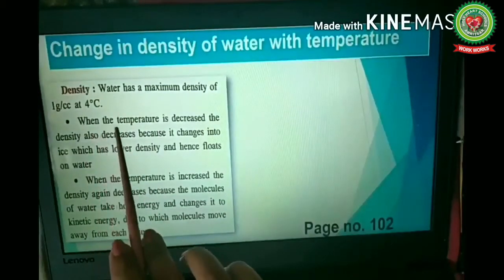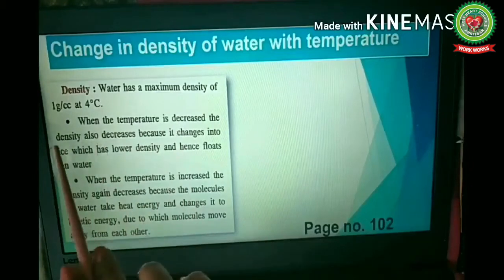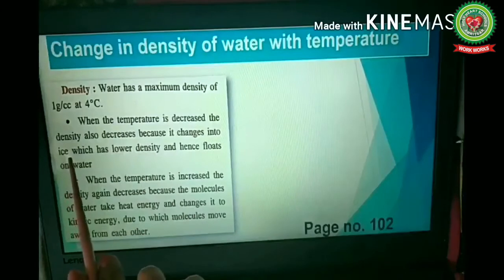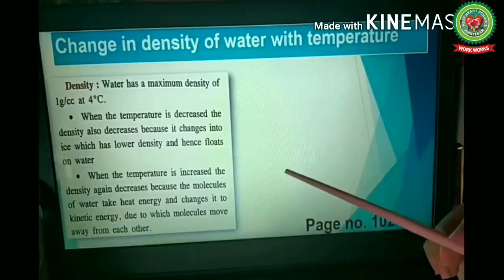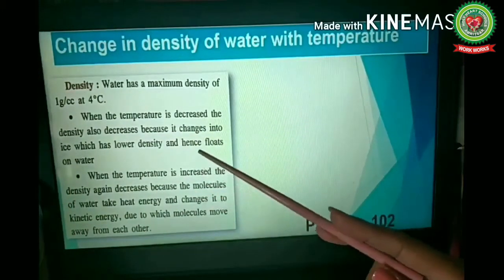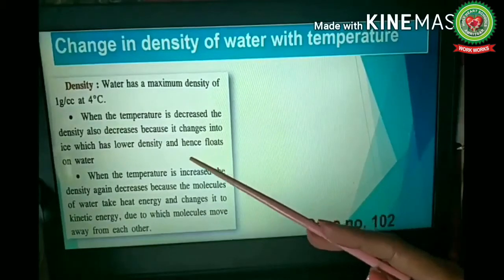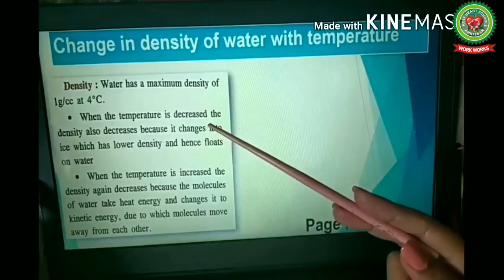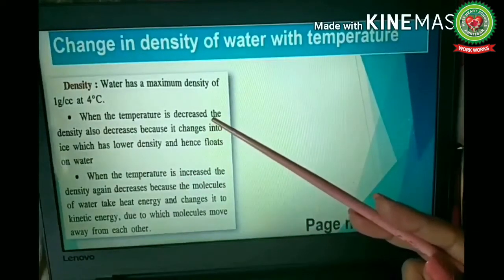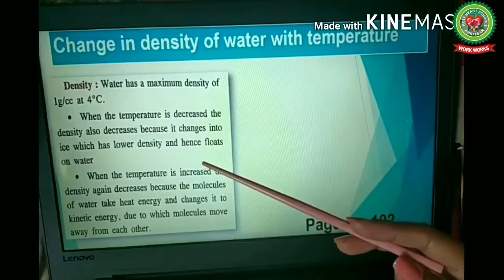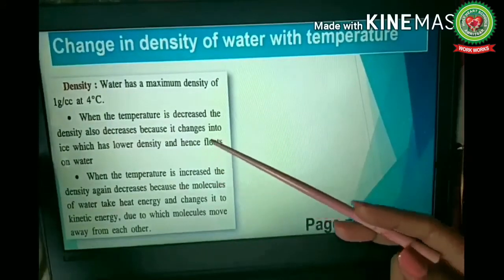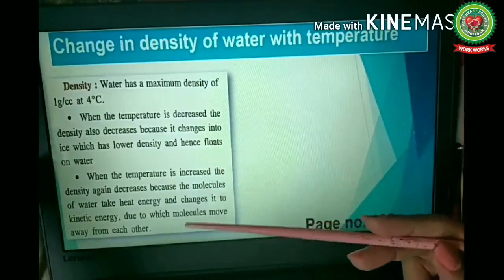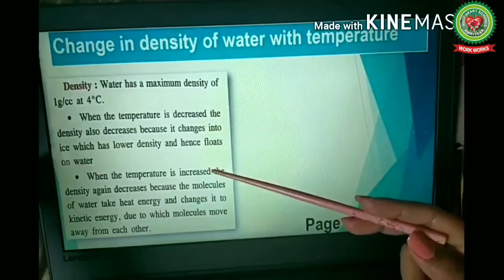First point is, when the temperature is decreased, the density also decreases because it changes into ice. As we know, ice has lower density than water, so it floats on water. Here we can ask the question, why does ice float on water? The answer is because the density of ice is lower than the density of water, so it floats on water.